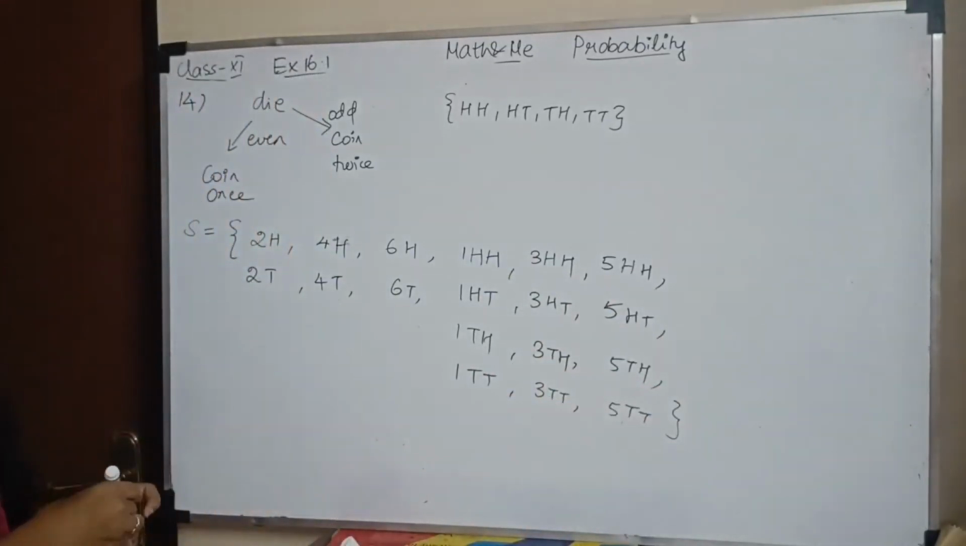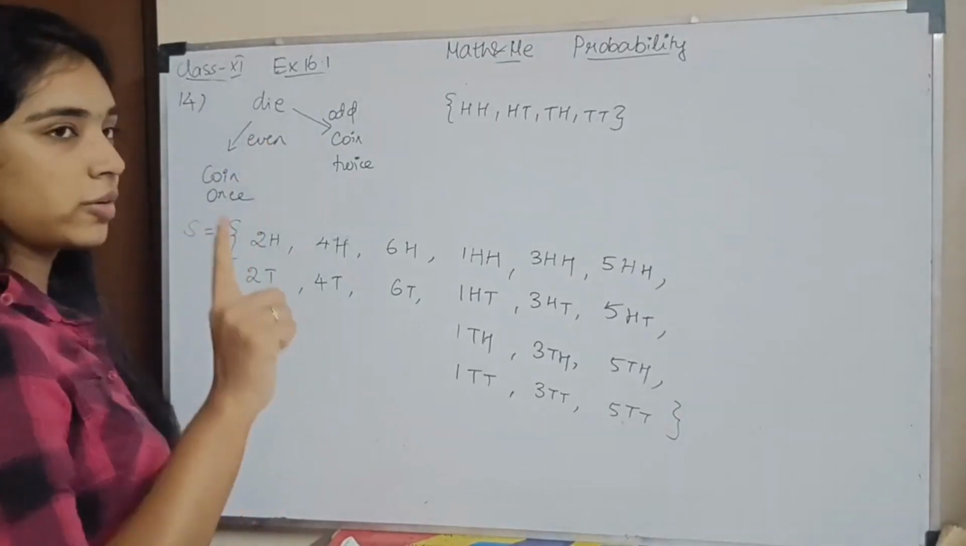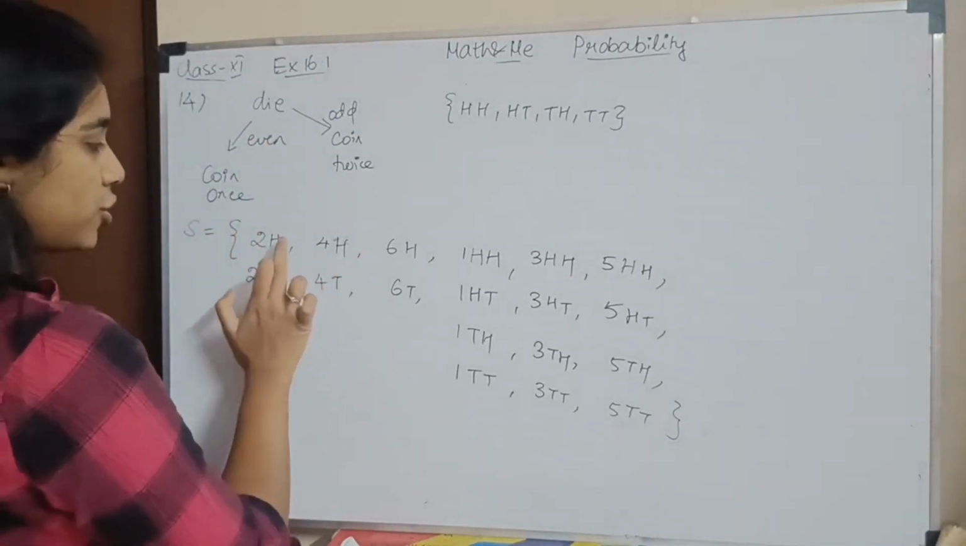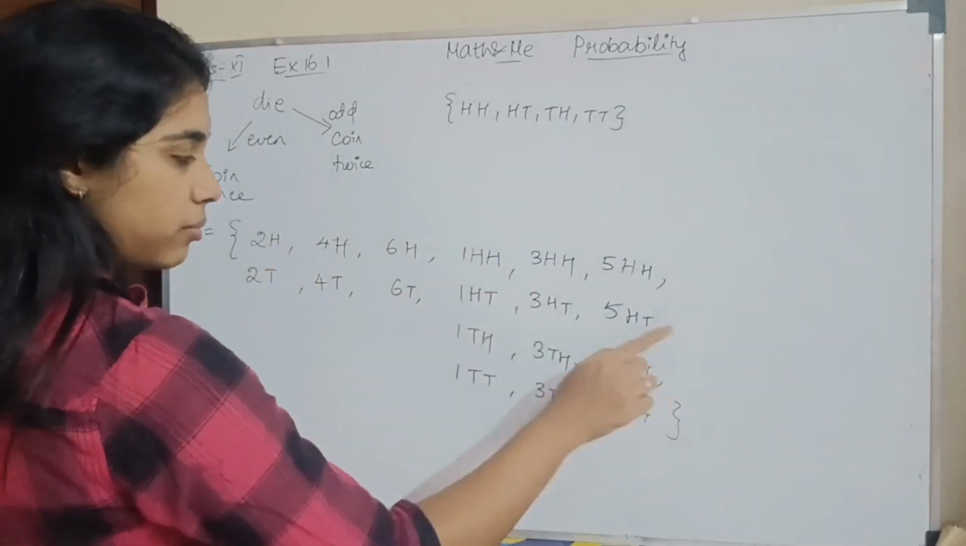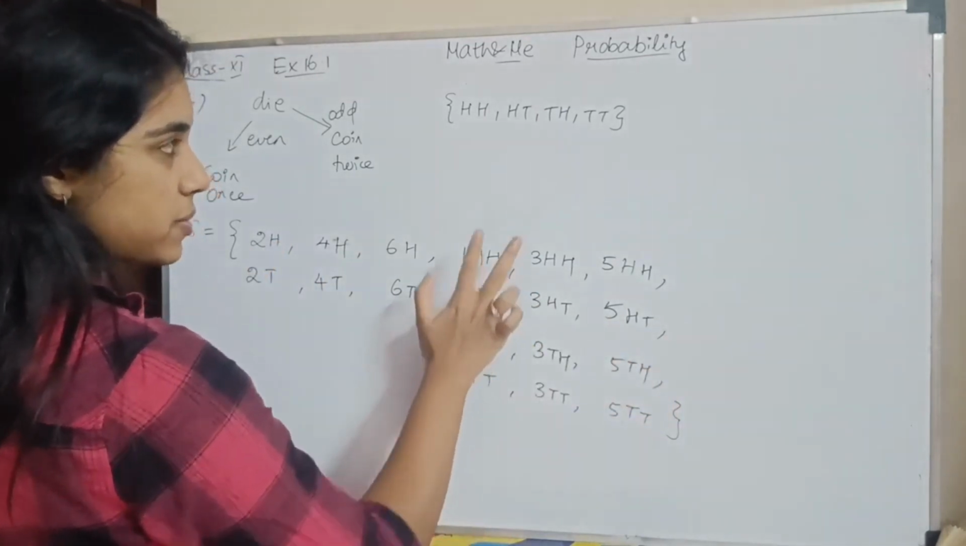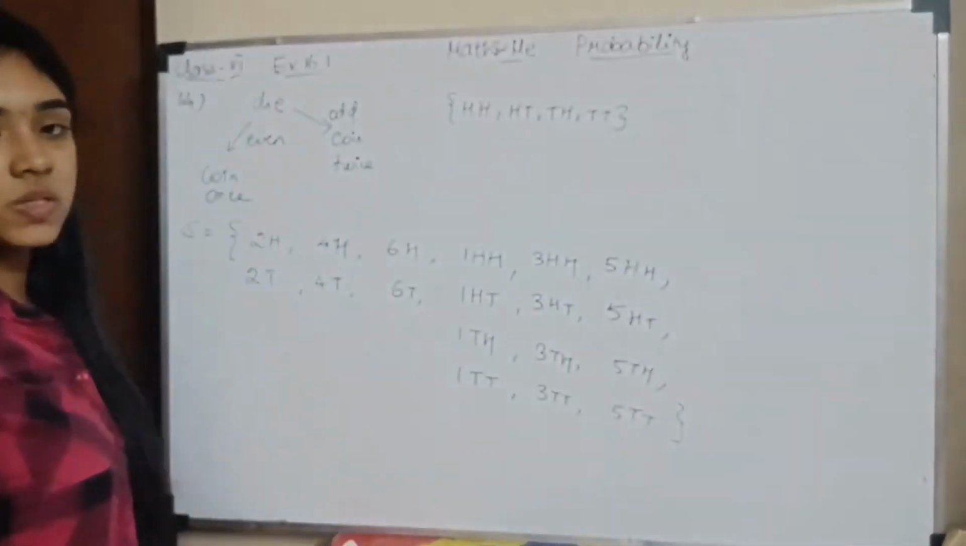Clear? So you roll a die, you get an even number. When an even number comes, you toss a coin only once. So for even numbers, you toss a coin, you either get head or tail. When you get an odd number, you toss a coin twice. So the possibilities are head head, head tail, tail head and tail tail, when you get odd numbers. Okay?